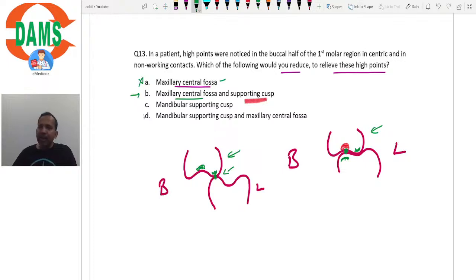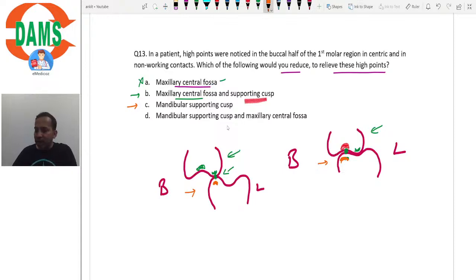But then let's check the other options as well. Mandibular supporting cusp. If you reduce the mandibular supporting cusp, then the interference in the centric is resolved and the interference in non-working is also resolved. So both options B and C help in resolving the interference in both centric and non-working contacts, right?